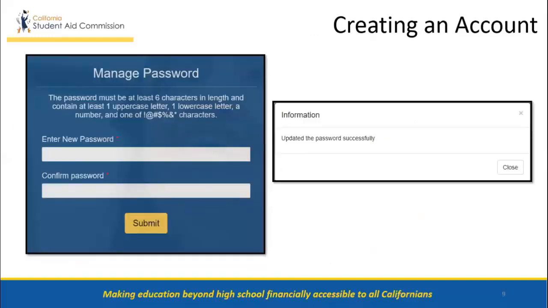Once the student has successfully registered their account, they will be sent an email with a link to create a new password. Passwords need to be at least 6 characters in length and contain at least 1 uppercase letter, 1 lowercase letter, a number, and one of the symbols we mentioned in the prior slide.